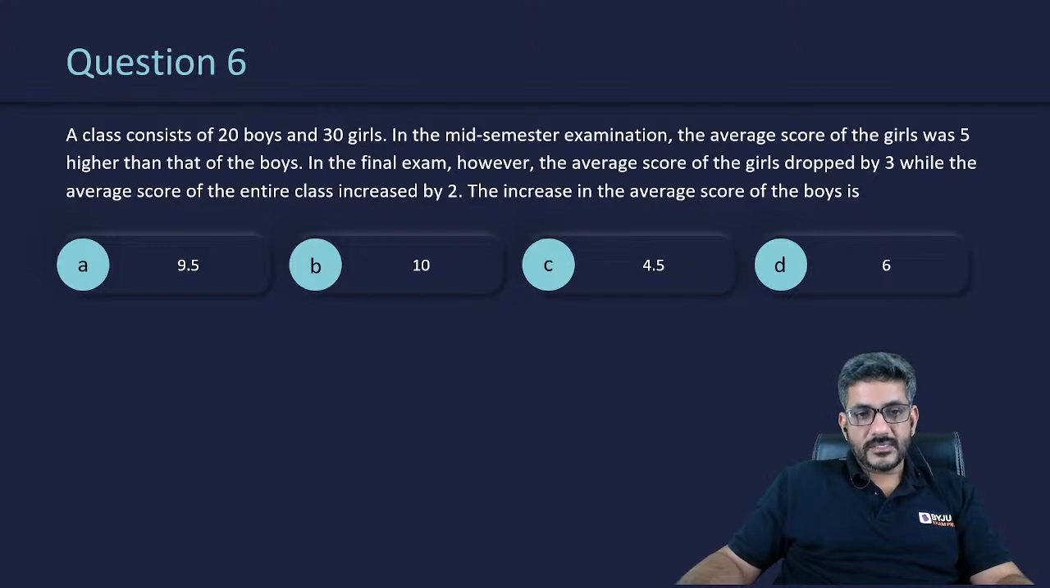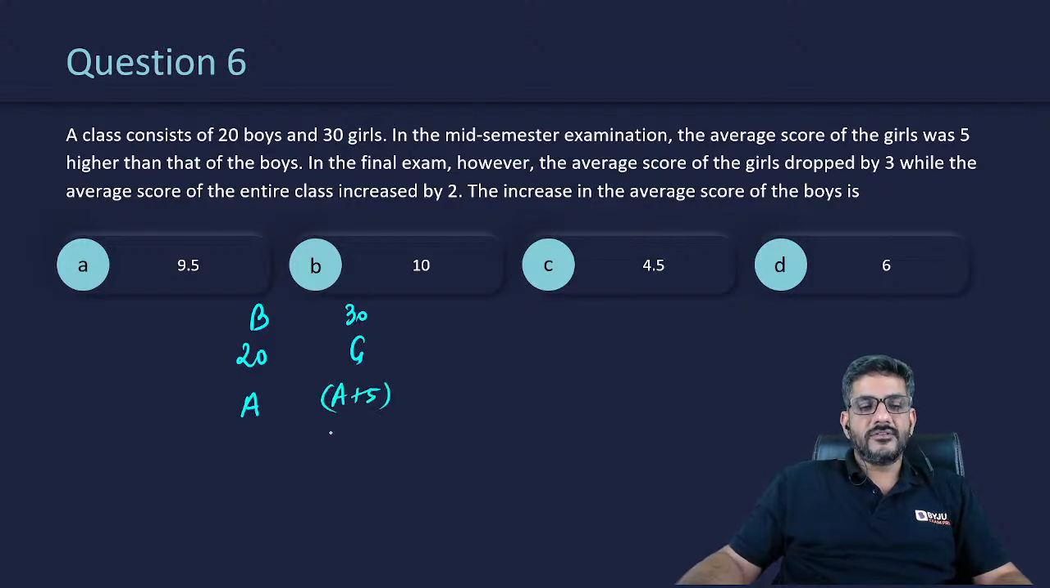What does this question say? Let's try this. It says a class consists of 20 boys and 30 girls. So there are 20 boys, 30 girls. In the mid-semester examination, the average score of the girls was 5 more than the boys. So if the boys had an average of A, the girls had an average of A plus 5. The average of girls was 5 more than that of boys.